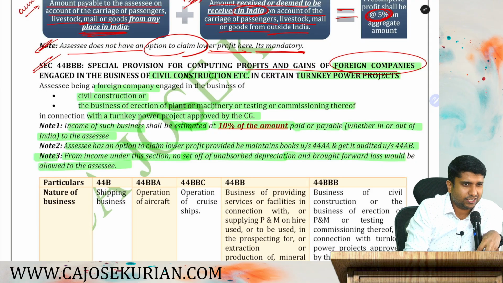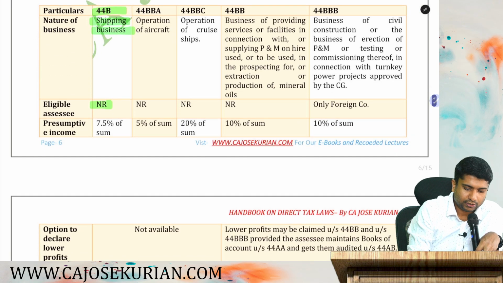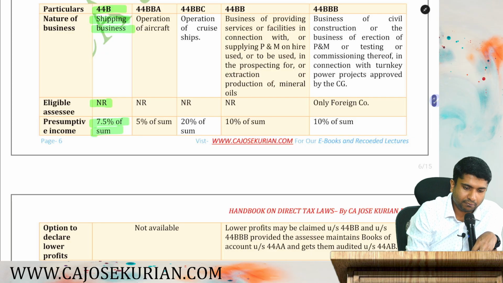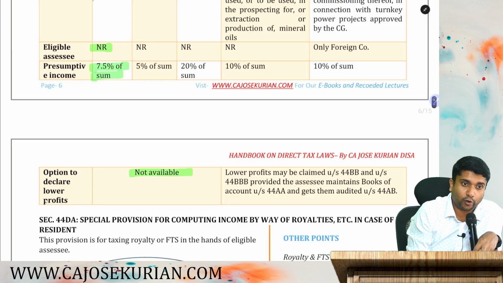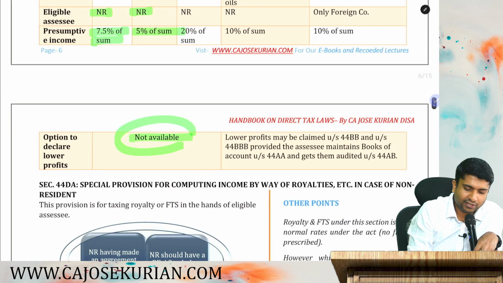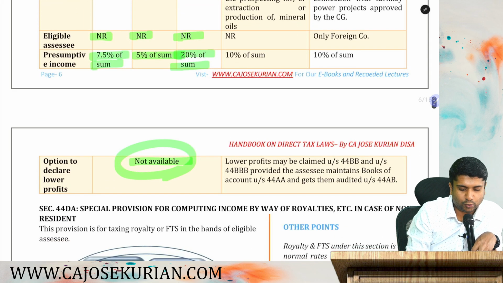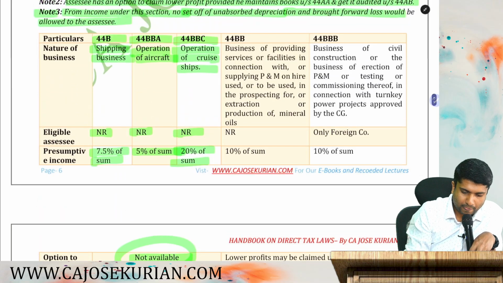Now let's compare all the provisions that we have learned till now. 44B was connected to shipping business and applicable to all NR. Your presumptive income is only 7.5% of the sum. You are not supposed to show a lower profit over there. Then 44BBA, operation of aircraft, applicable for all non-residents. 5% of the sum is the presumptive profit. Again, lower profit not possible. 44BBC, operation of cruise ships, applicable to all NRs. 20% shall be the presumptive profit. Again, you don't have an option to claim lower profit.